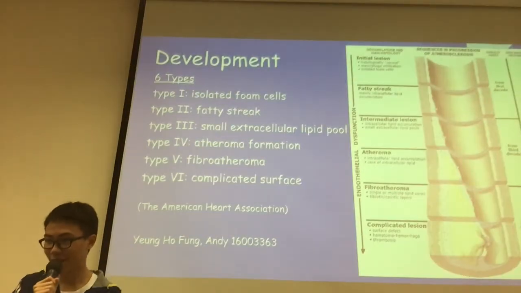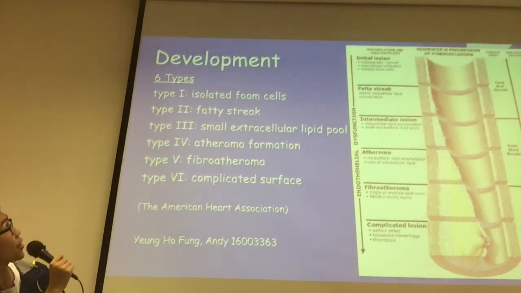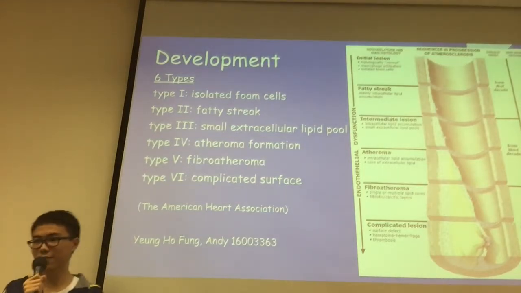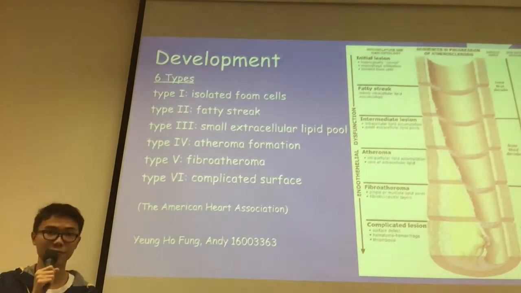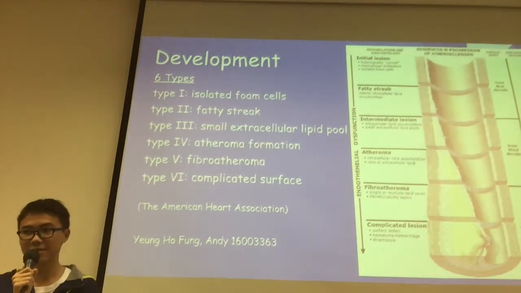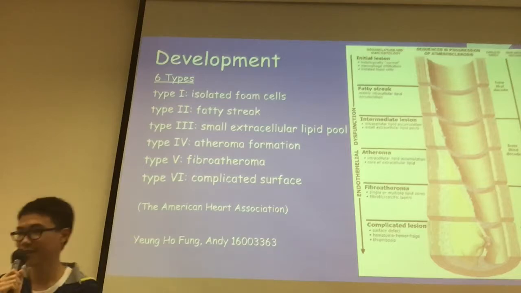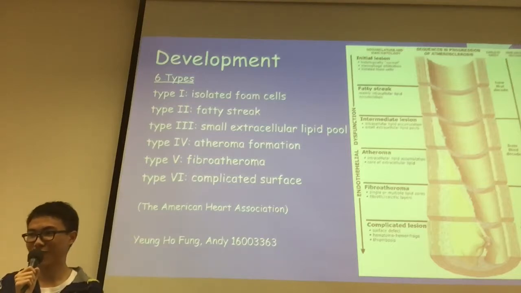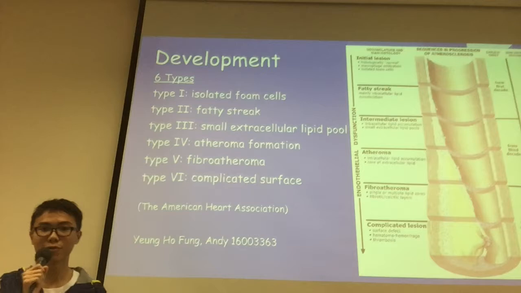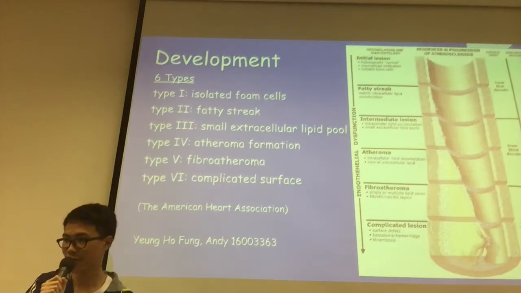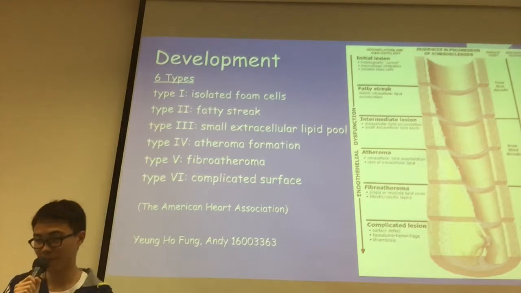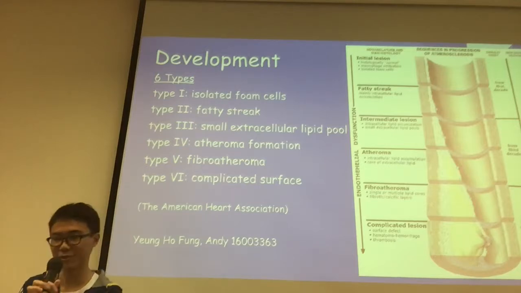So, according to the American Heart Association, there are 6 types of development for these lesions. The first type is isolated foam cells. The second type is fatty streak. Type 3 is small extracellular lipid pool. Type 4 is atheroma formation. Type 5 is fibroatheroma, and type 6 is complicated surface.